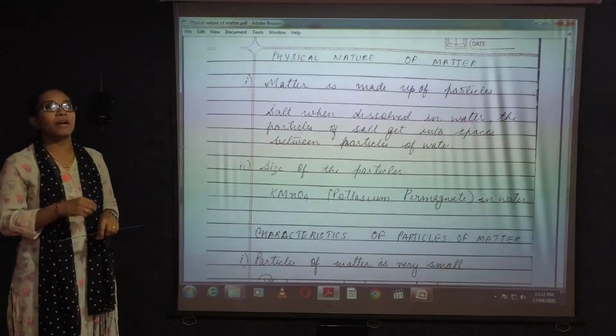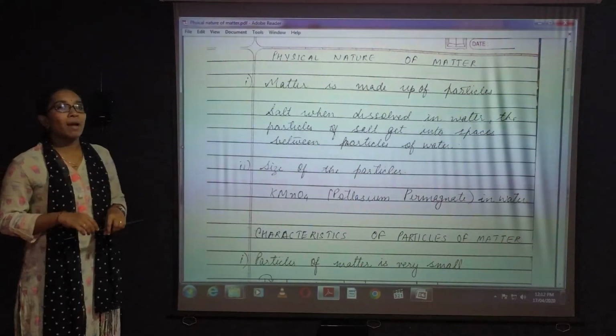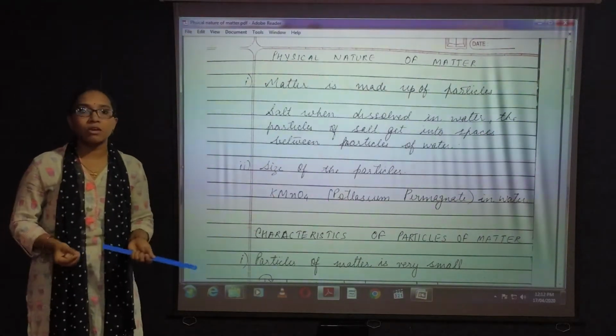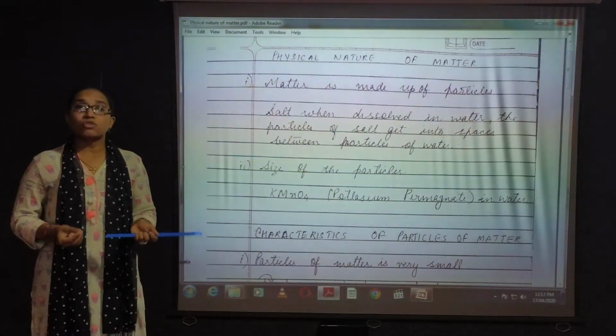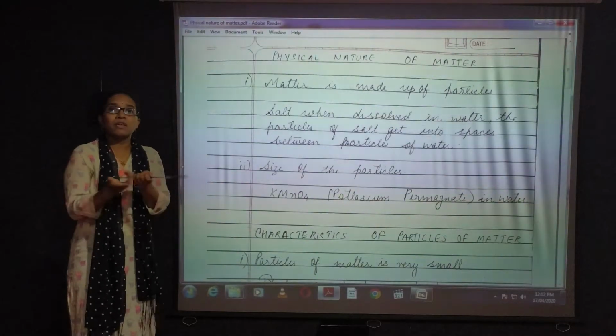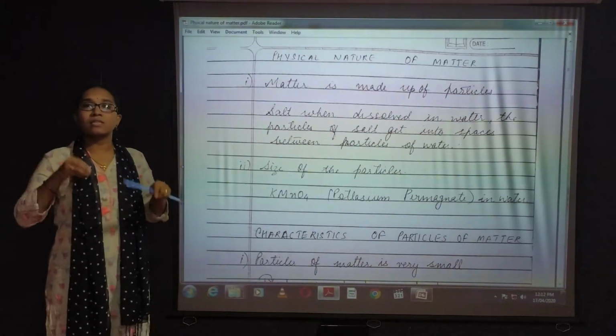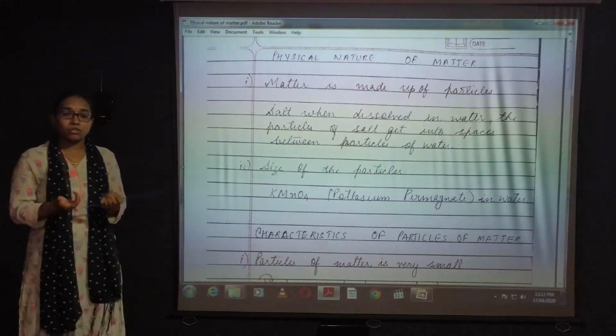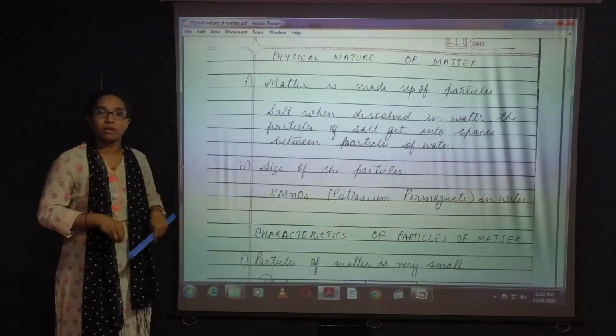I have taken a glass of water and I have dissolved salt in it. What happens? The particles of that salt will get completely dissolved in that water. So what is happening? Where is that salt going? It is dissolving inside the water, so the salt is getting into it.